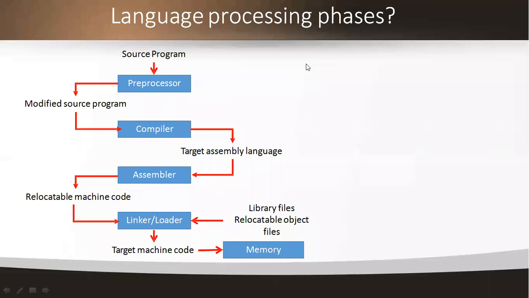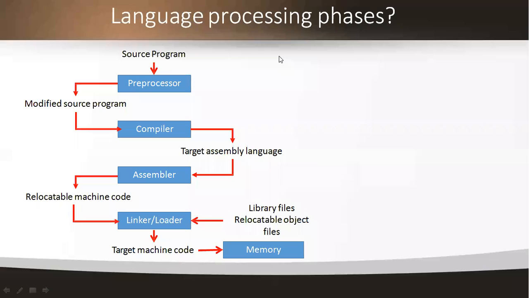Here we have some tools: the preprocessor is one type of tool, the compiler is another, the assembler is another, and linker loaders are another. These are the different types of tools that we call the phases of language processing. These programs are fed into a series of tools and the OS components to get the desired code that can be used by the machine.